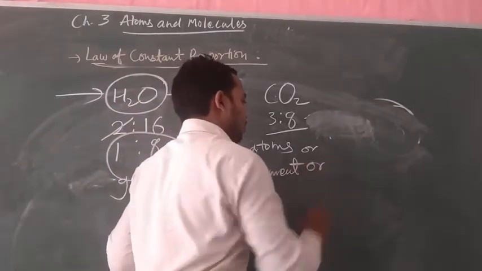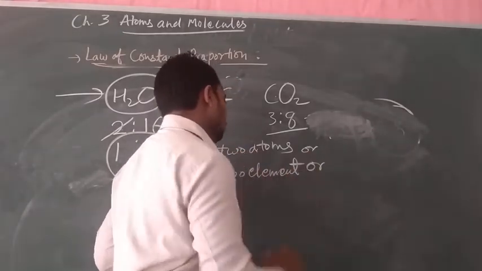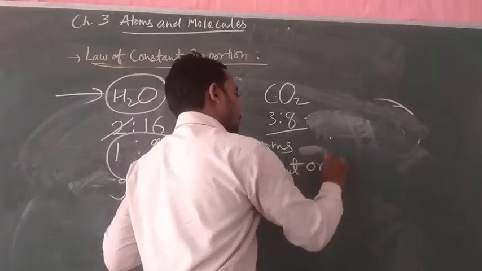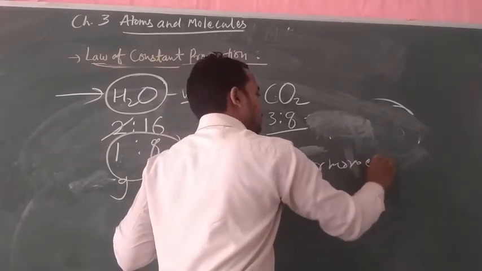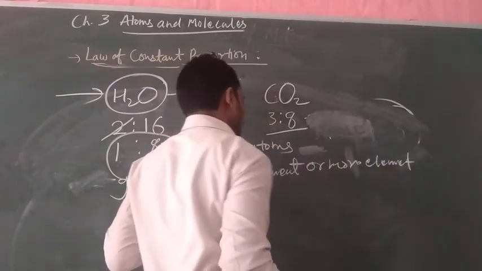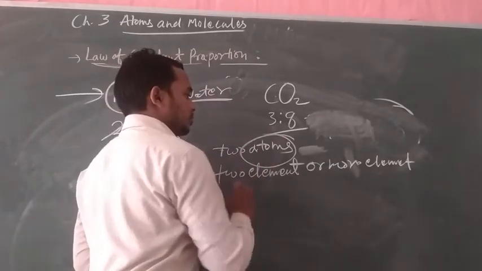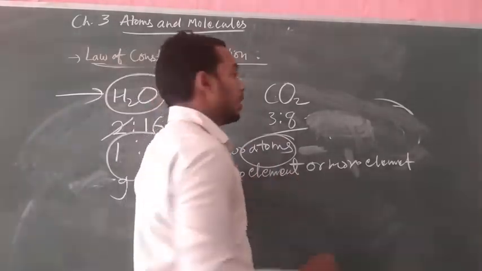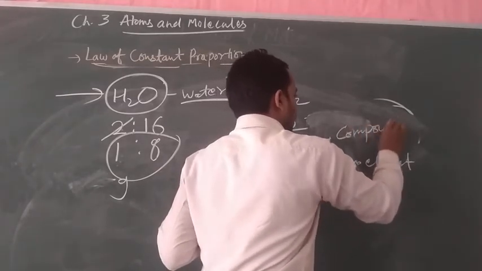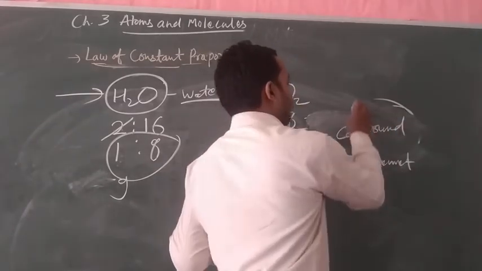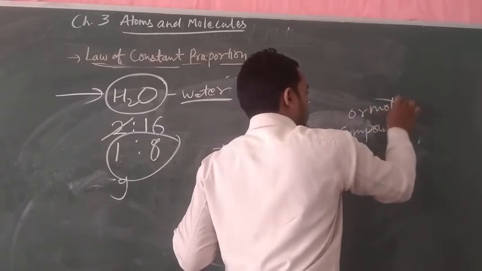Two or more elements or atoms combine to form a compound or molecule.